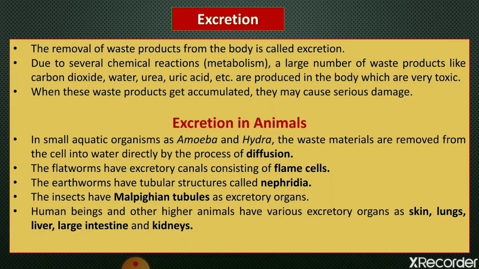We all know carbon dioxide is produced as a waste product during respiration, when our food is broken down to release energy. Along with carbon dioxide, water is also produced. Then uric acid or urea are other very toxic materials, and they are produced as waste products.